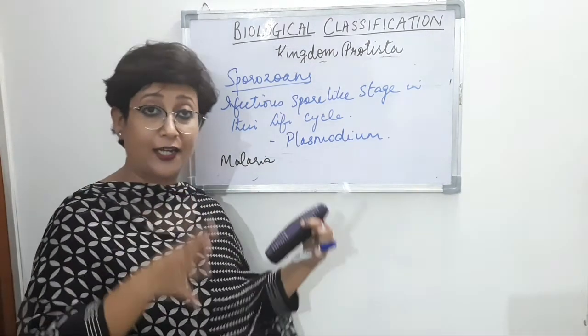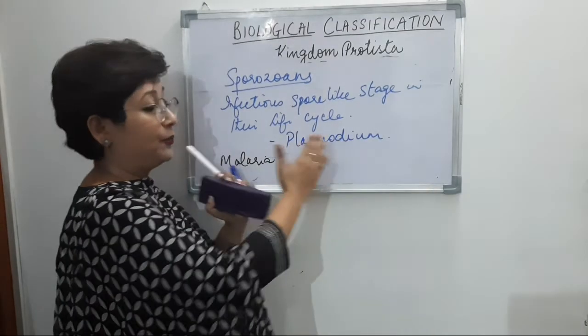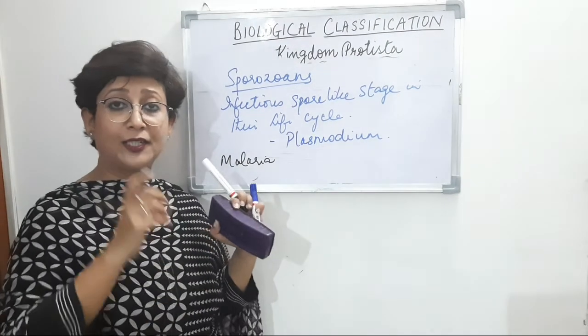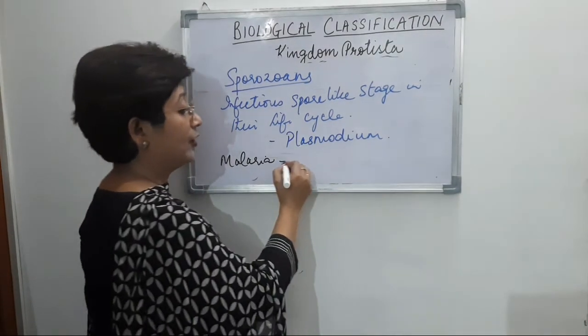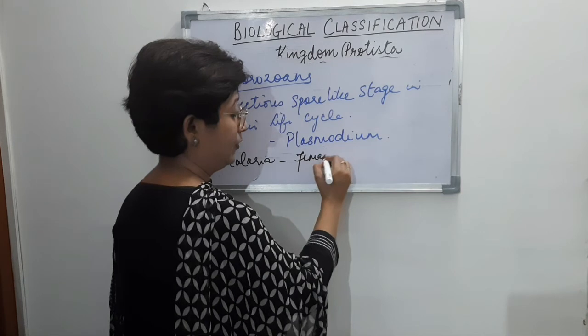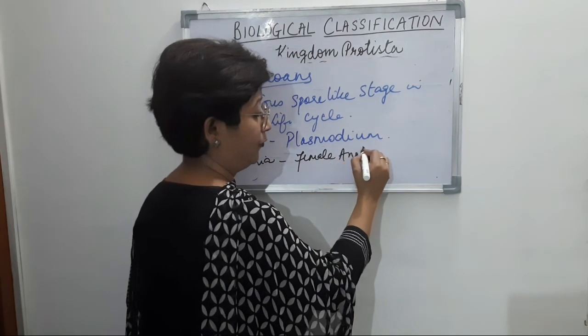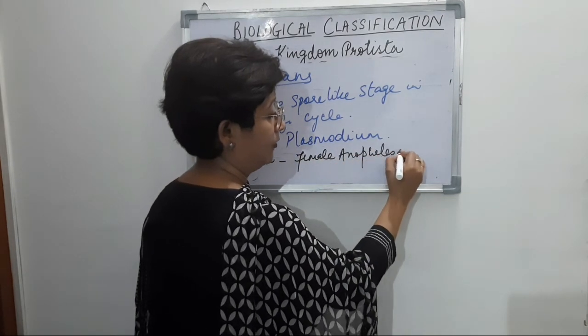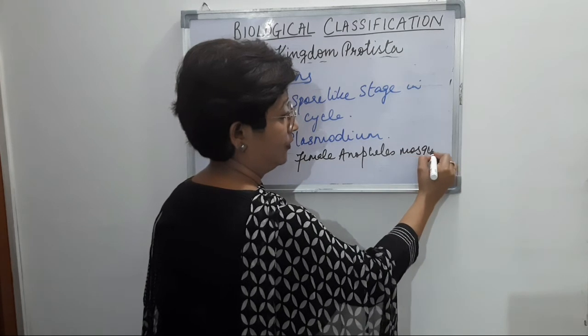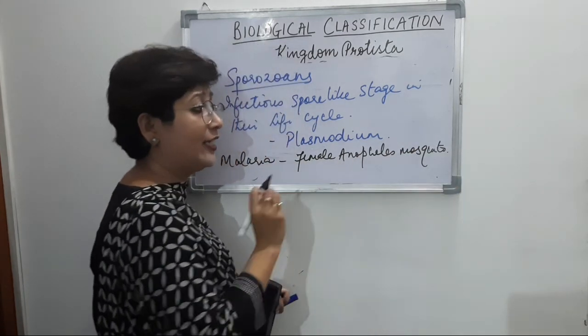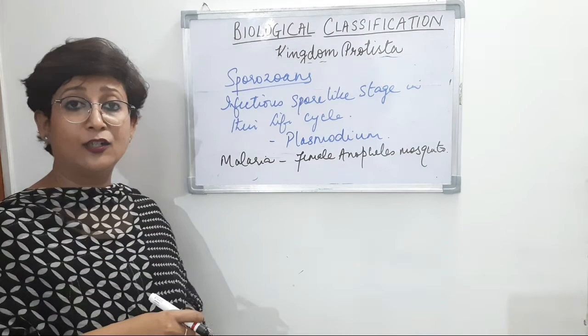Vector means there's a carrier of this Plasmodium protozoan. The carrier is the female Anopheles mosquito, which lays eggs in stagnant water.